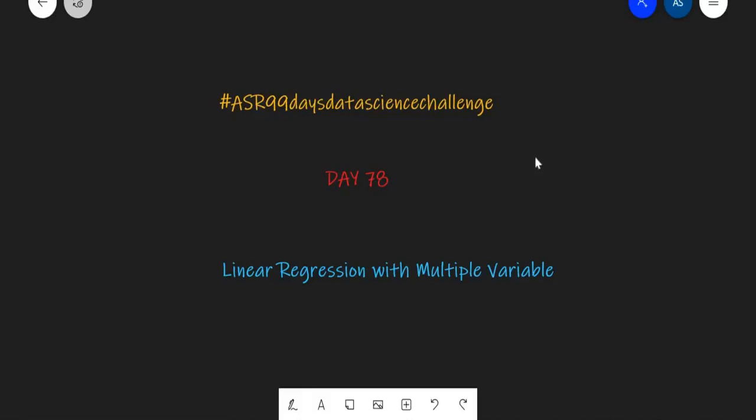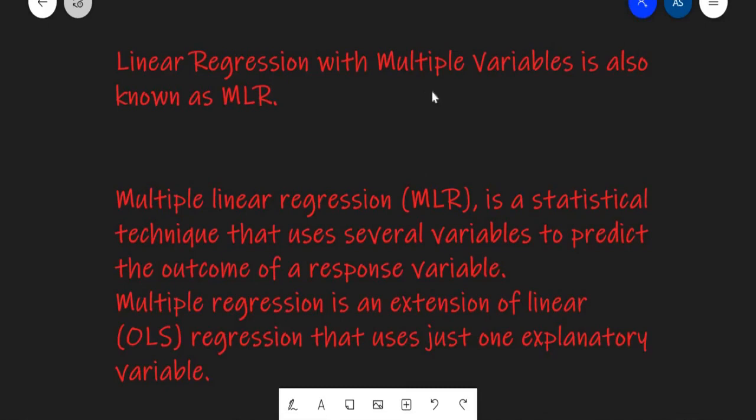Today it is day 78 on hashtag ASR 99 days data science challenge, and in this video we are going to look at the linear regression algorithm with multiple variables. A linear regression with multiple variables is also known as multiple linear regression or MLR, which is a statistical technique that uses multiple variables to predict the outcome of a response variable. That is the variable that we are going to predict.